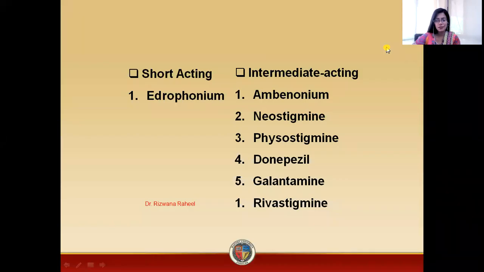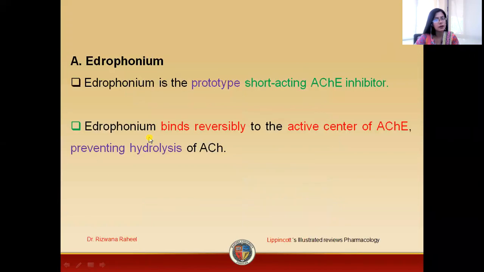Now students, in this video lecture, we are going to discuss a drug, Edrophonium, which is a short-acting, indirectly reversible inhibitor of the enzyme acetylcholine esterase. Now, what are the pharmacokinetics and dynamics of Edrophonium? Edrophonium is basically a prototype drug. Prototype means a drug which actually represents the whole class of the drug.